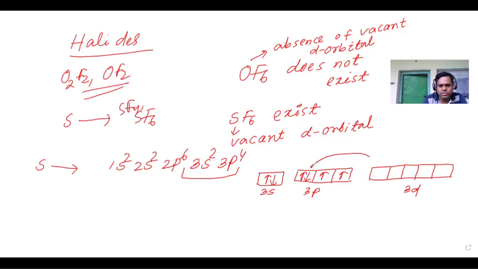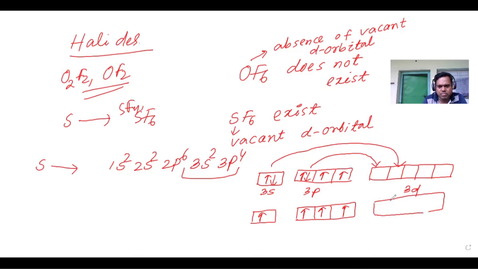So the electrons will jump to the d orbital, and now the electronic configuration has 6 unpaired electrons.